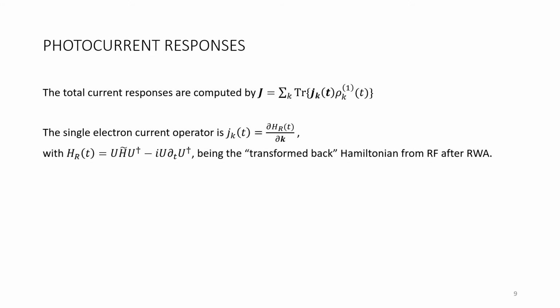The current responses can be calculated in the lab frame after we transform the first order density matrix rho 1 back from the rotating frame. We're taking the trace of rho 1 with the single electron current operator, which we obtain by taking the vector derivative with respect to momentum of H_R. H_R is the Hamiltonian after rotating wave approximation transformed back from the rotating frame. The unitary transformation operator U used here is the same as the one we used before when we go from the lab frame to the rotating frame to solve the density matrix.